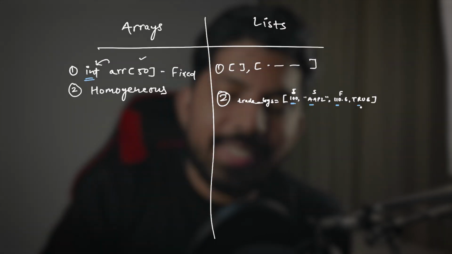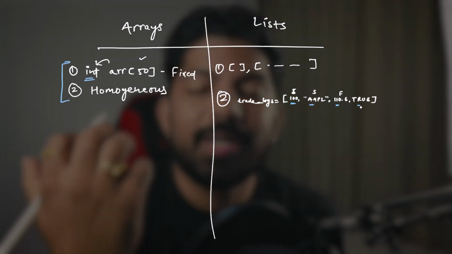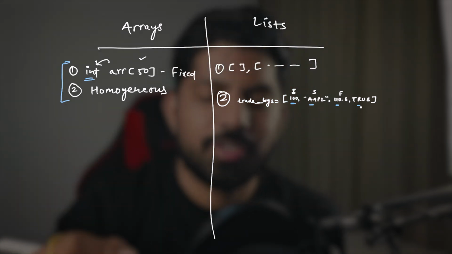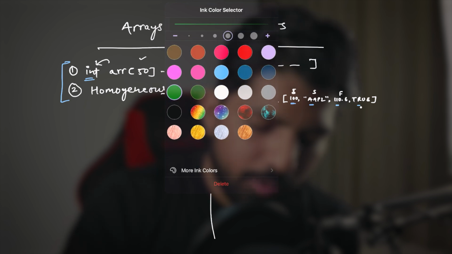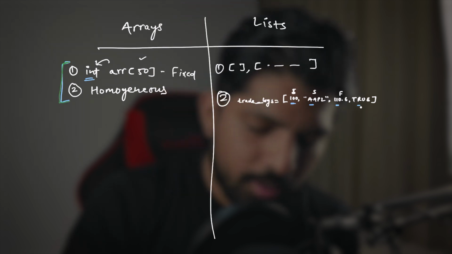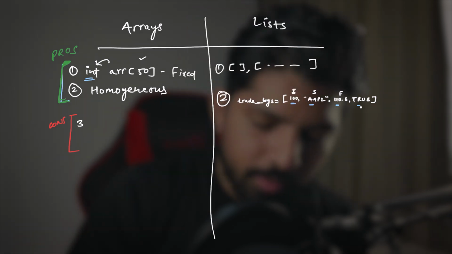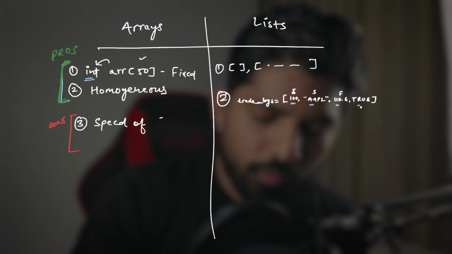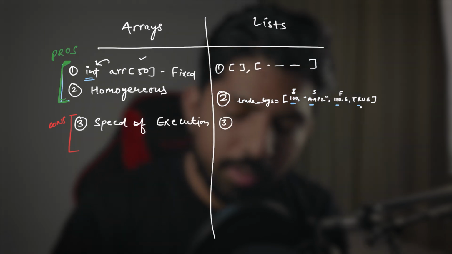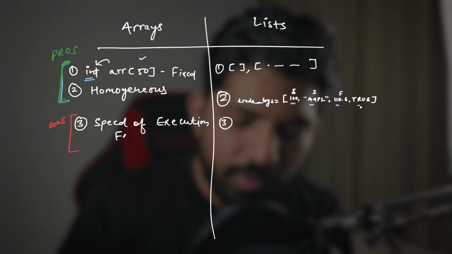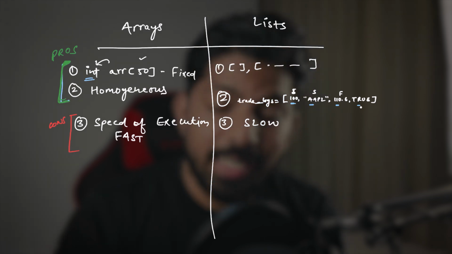So yes, the lists have these two benefits for sure, but the benefit comes with some disadvantages. And what are those? Let me quickly give this a green color. So we can say these are the pros, correct? And now we go for some cons. In cons, the third is the speed of execution. Here the arrays are fast, but lists are slow in terms of speed.